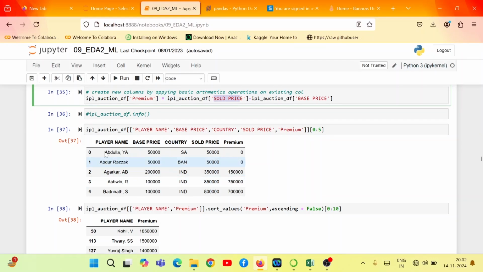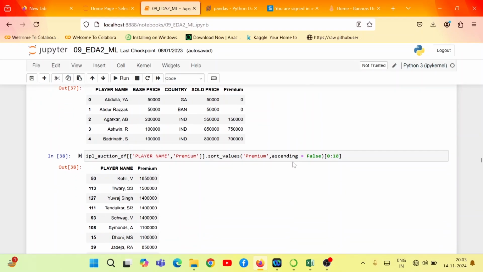So basically I have the data, and we have created the column called premium. Now if I apply sorting on this data frame with respect to premium, I will get the information I am searching for. So what I'm doing here is applying a sort over premium, and I'm putting ascending equal to false. It simply means the data will be arranged in descending order. So the first value of the result would be the person who has got the maximum premium, the maximum auction value.